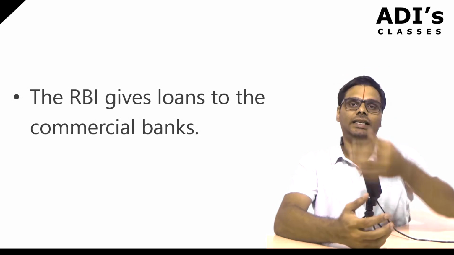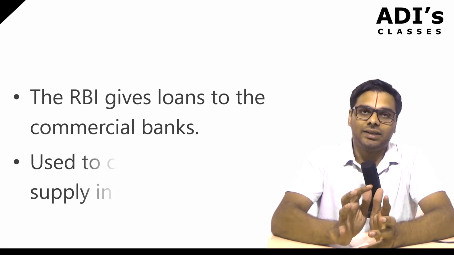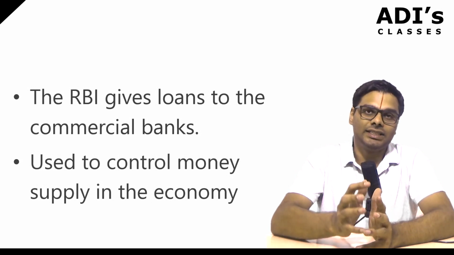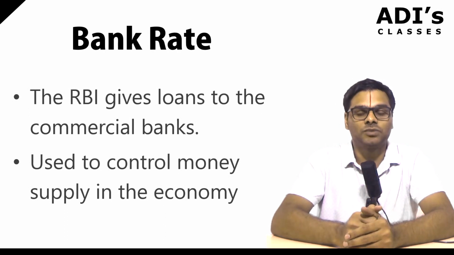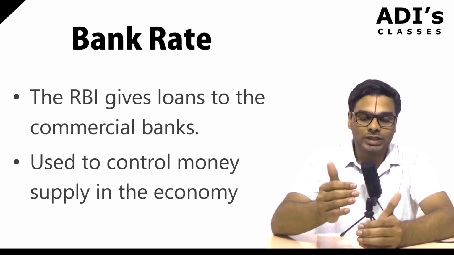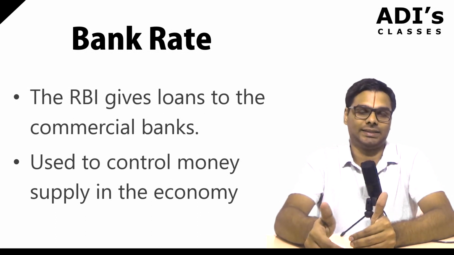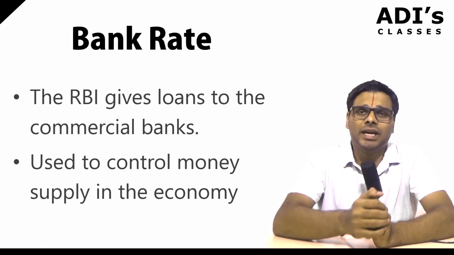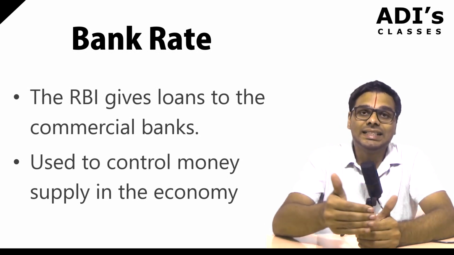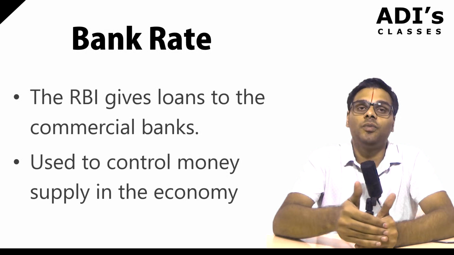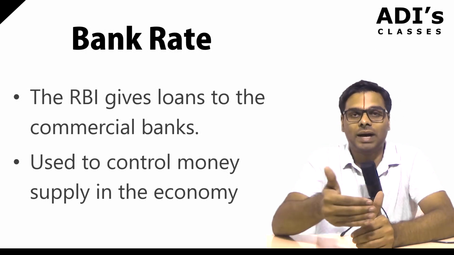The RBI gives loans to commercial banks. We all know this. The rate at which the RBI extends these loans to commercial banks is known as the bank rate. Now, if the RBI wants to decrease the money supply in the economy, then it increases the bank rate. So, the RBI can also control the amount of money supply in an economy through the bank rate.